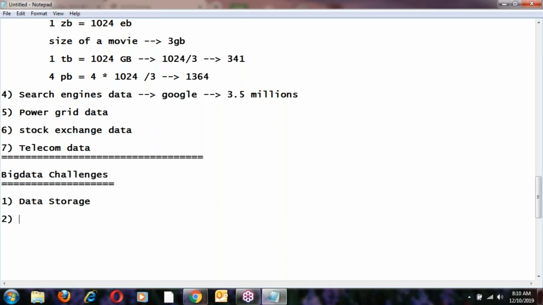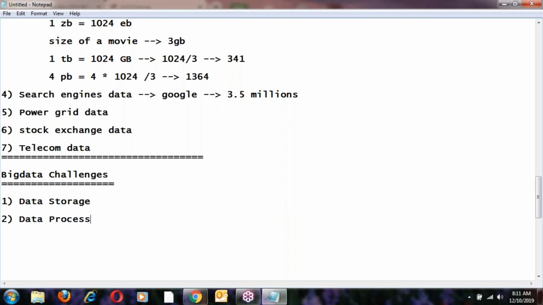Suppose there are billions of records and I want to filter them based on salary or some date. If it is 10,000 records, it is easy to filter. A million records is also easy, but billions of records is not easy to filter. The data processing takes time.